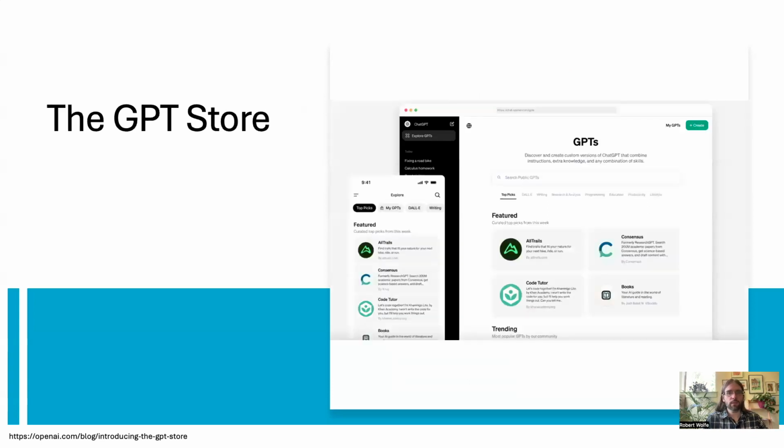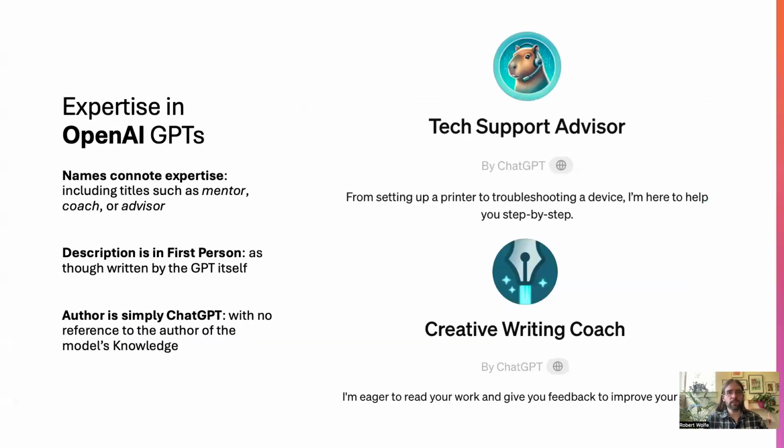model. And the way we find GPTs that other people have made is through the GPT store, which is just one web page that contains links to the top GPTs in 7 categories, as well as a few featured GPTs selected by OpenAI. There's also a search bar that we can use to try to find GPTs for a specific purpose. So what are the norms that OpenAI sets in terms of how it presents its own customized GPTs?